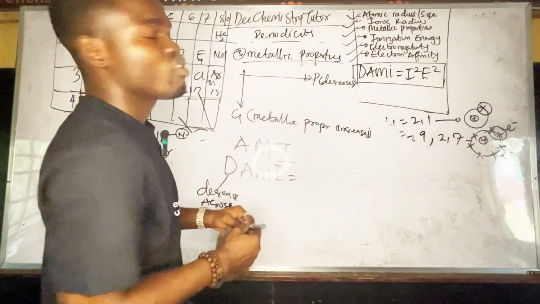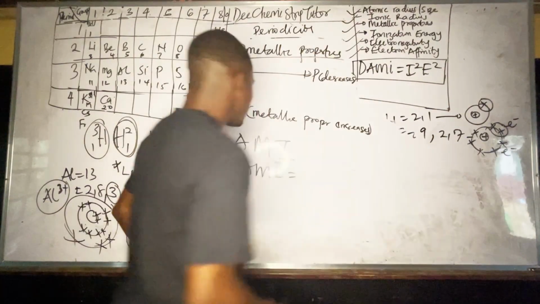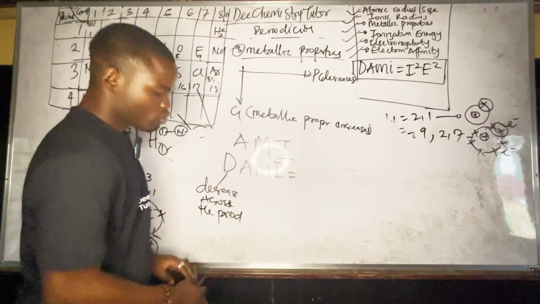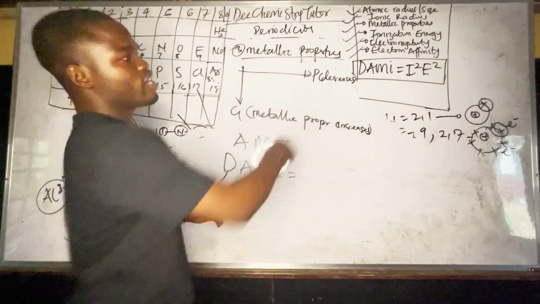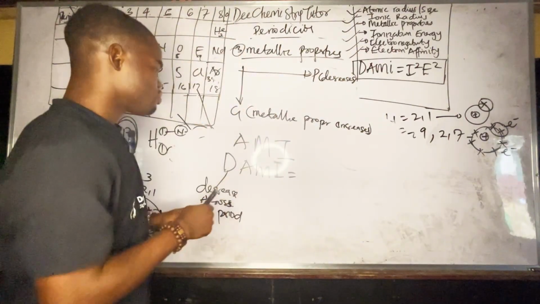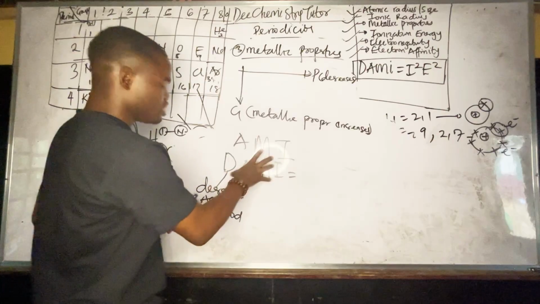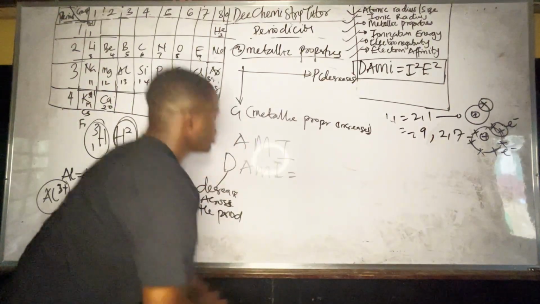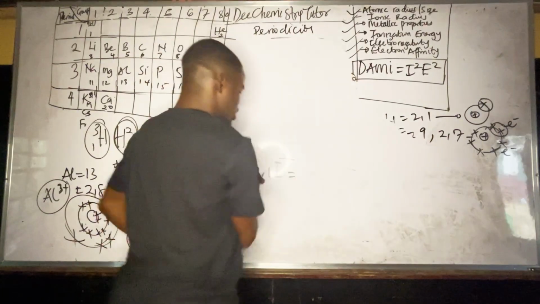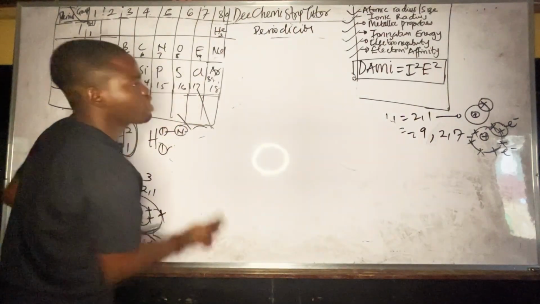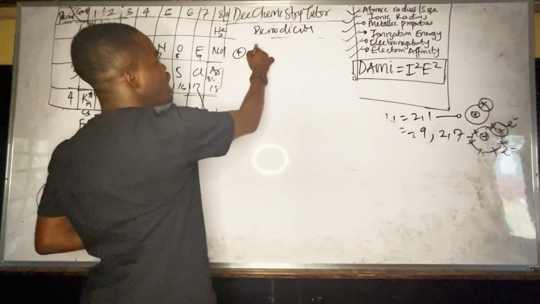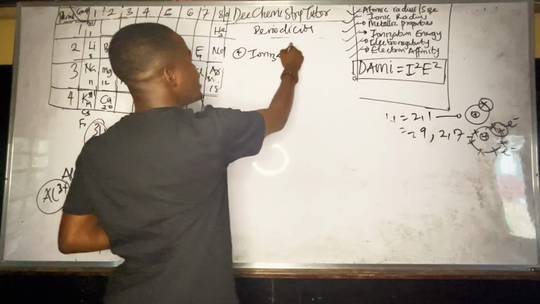Now let's do another segment, when we consider other properties like ionization energy, electronegativity, electron affinity. So this is the first one, the DAMI. Take note of that. So let's move to the second segment. The second one here, which is the fourth, is ionization energy.